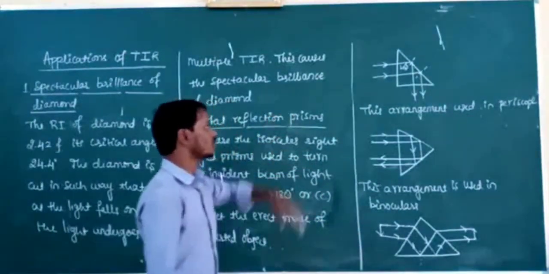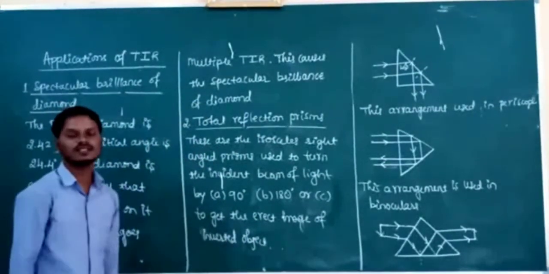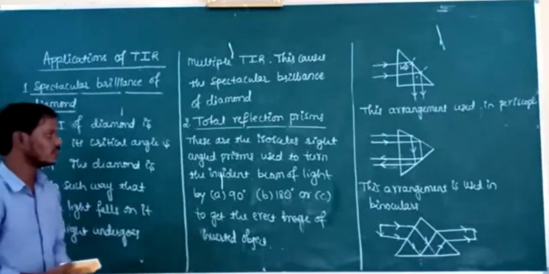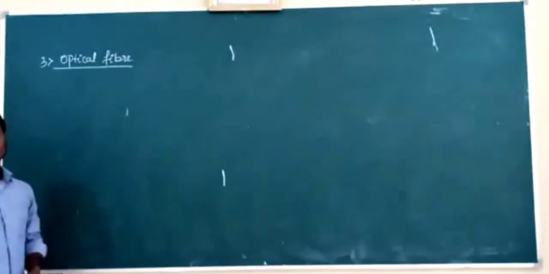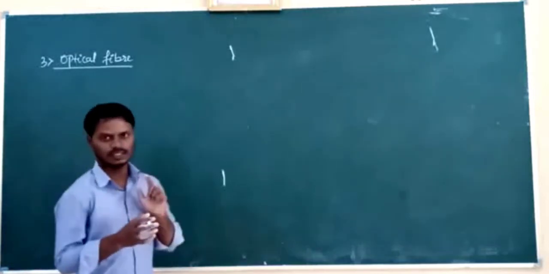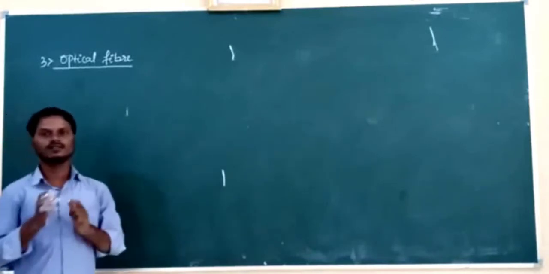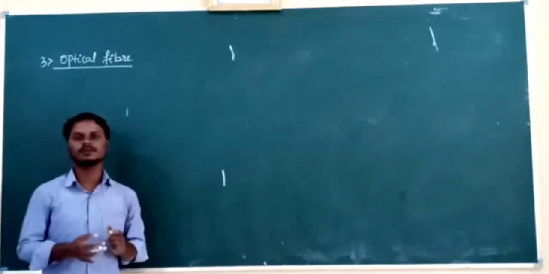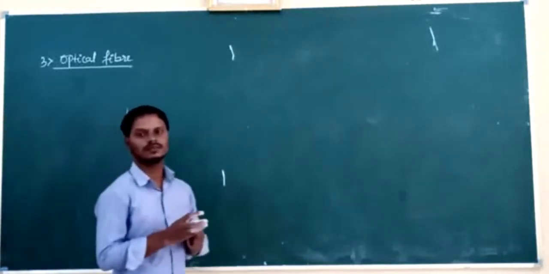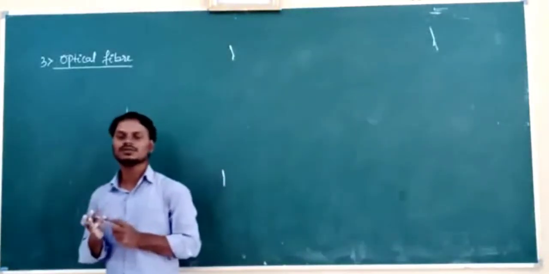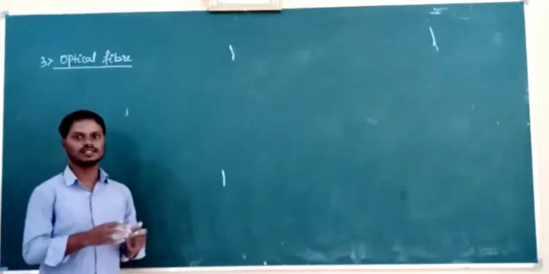So this is about the applications of total internal reflection of light, and one more application is there, that is optical fiber. Okay, we will discuss about optical fiber. Third application, that is optical fiber. Already we discussed that the brilliance of diamond is due to total internal reflection of light, and on which principle total reflective prisms work here? On the principle of total internal reflection of light. The total reflective prisms are used in periscope, binoculars, and also used to see the erect image of the inverted object. Already we discussed that.